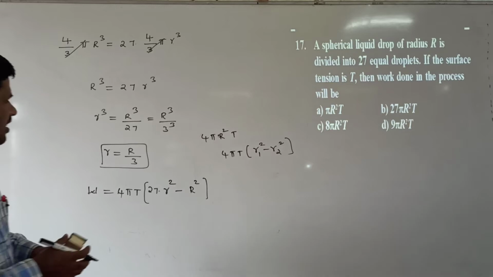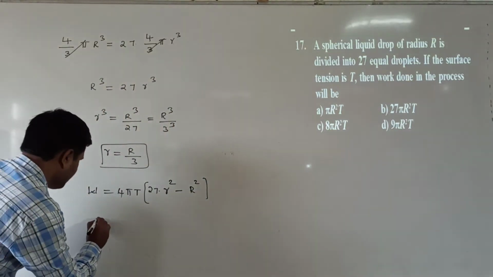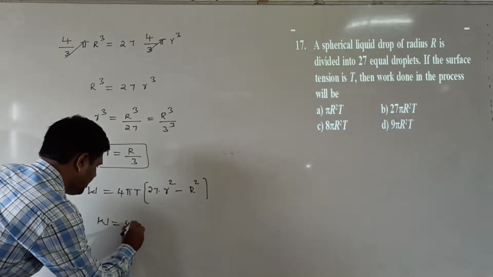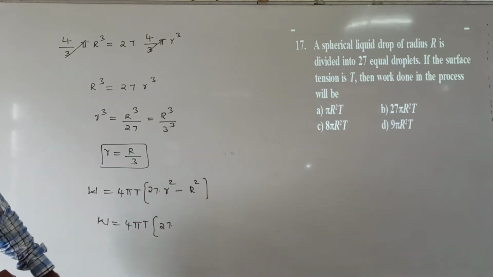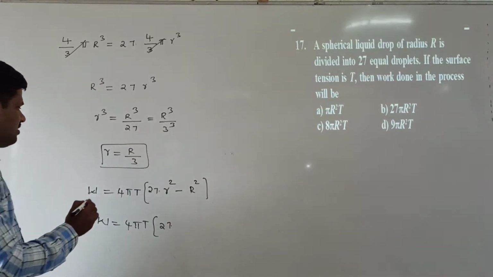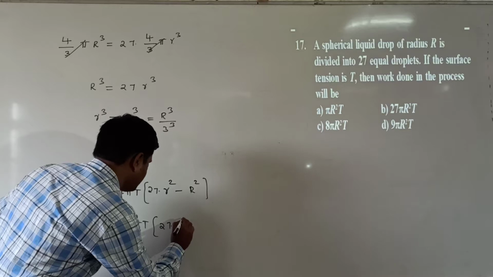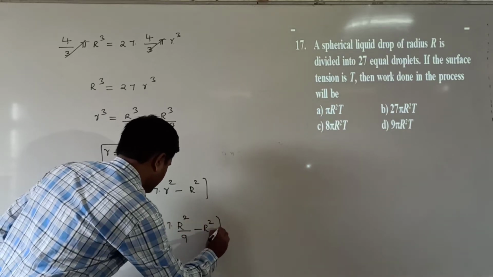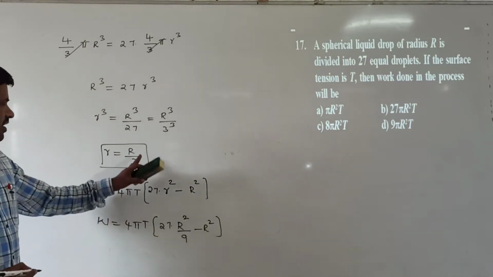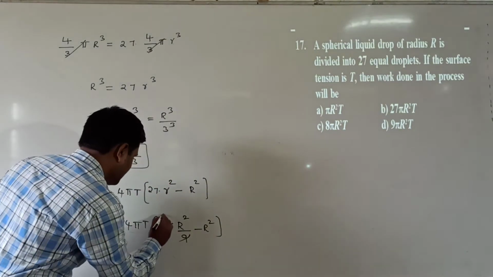Now from this 27 r square, what are we getting here? W is equal to 4 pi t into 27. Why writing 27? It means it is dividing into 27 equal droplets. Now what is the r square? R is equal to, we know that, r by 3. R by 3 means here r square by 9 minus r square. Squaring means r square by 9.